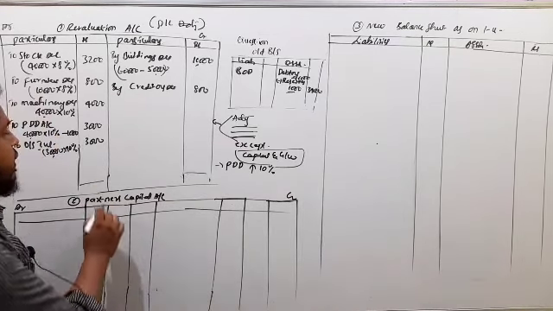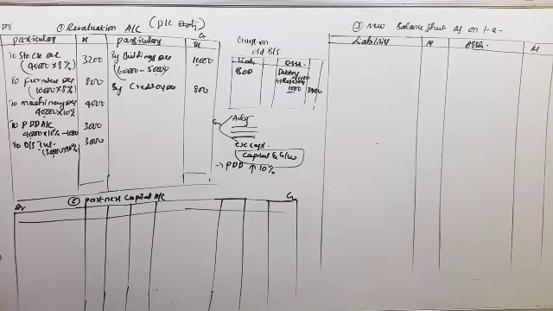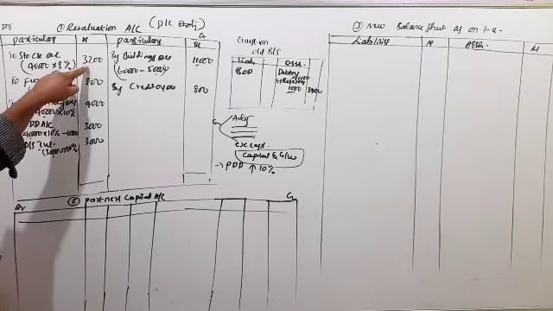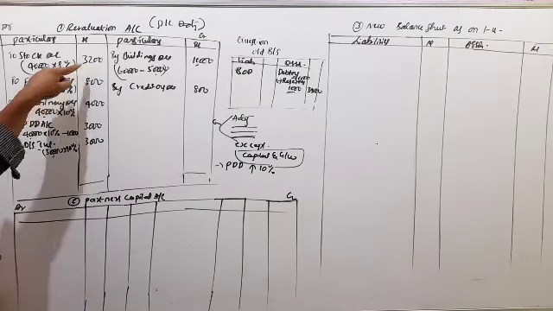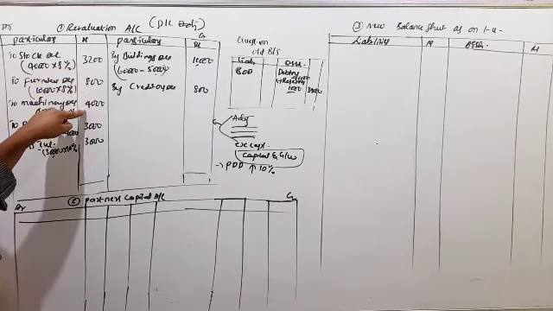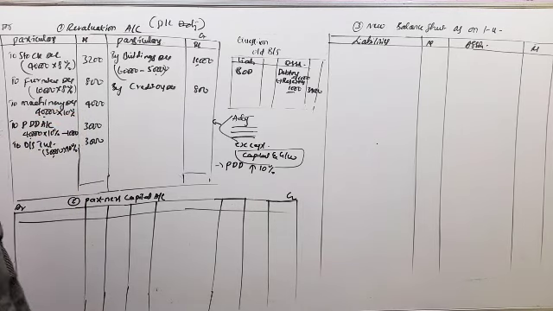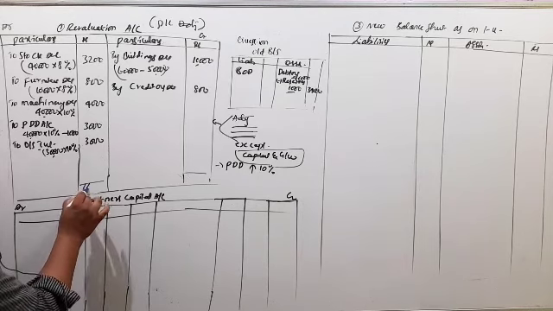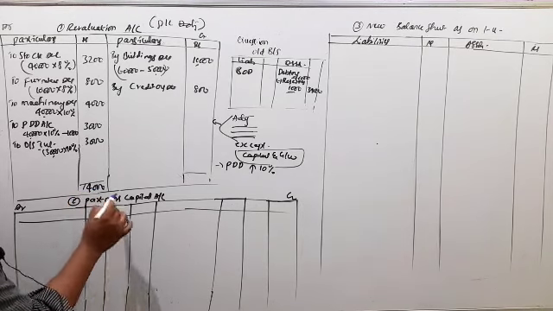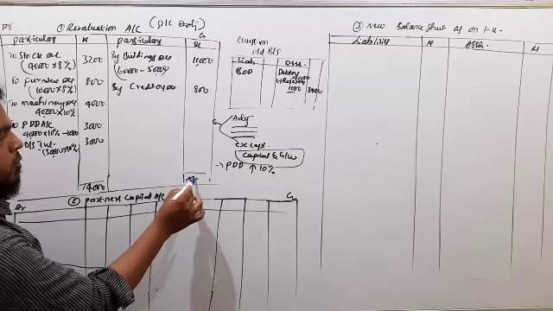Now lastly we have to close the revaluation account. The highest amount is on the debit side: 3,200 plus 800 plus 4,000 plus 3,000 plus 3,000, which is 14,000. So the debit side is 14,000.